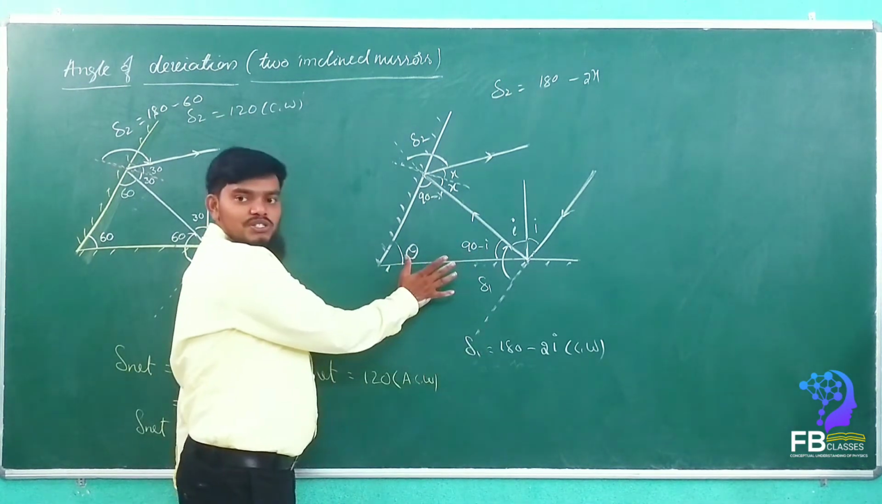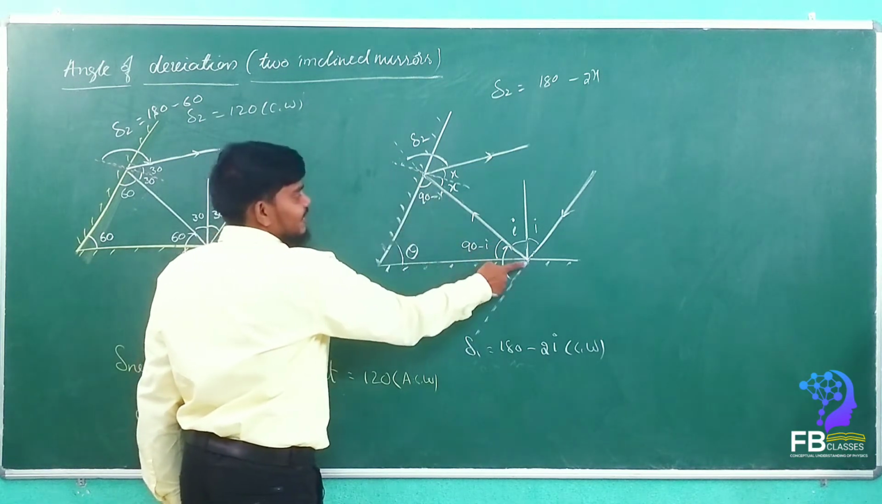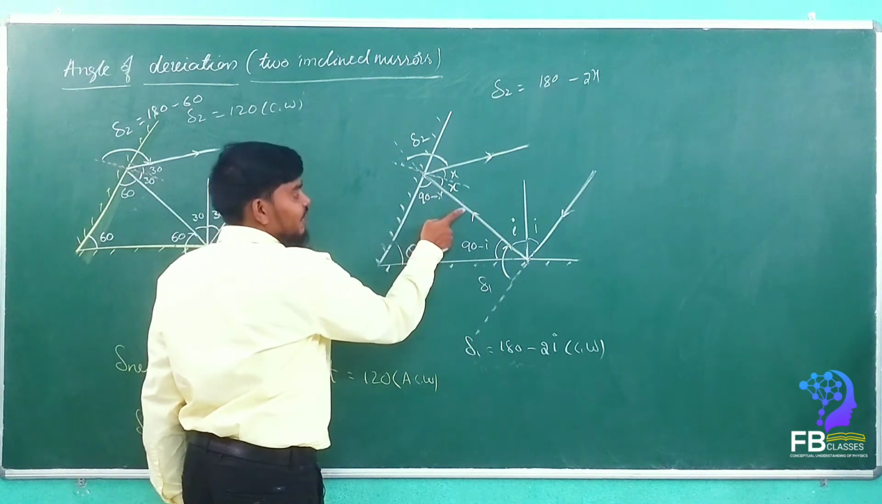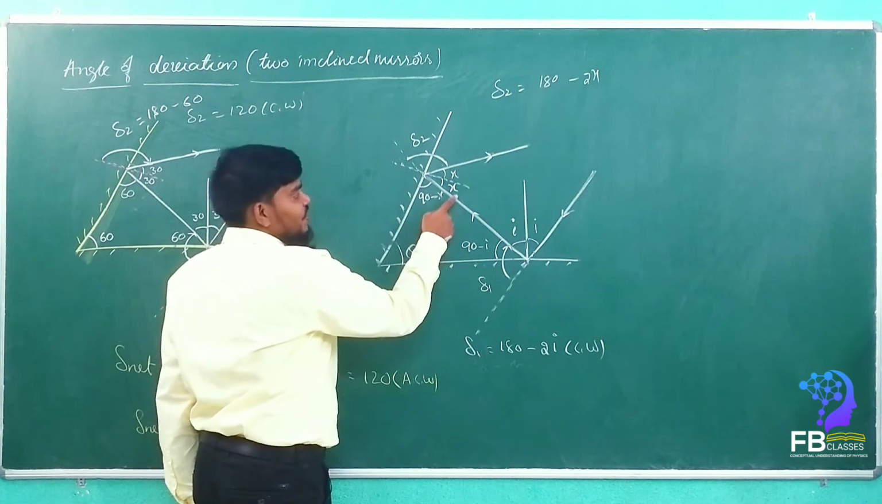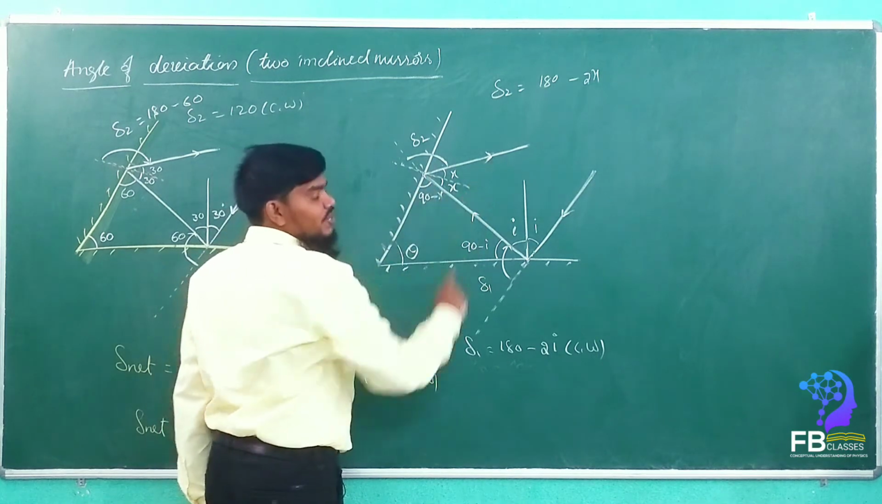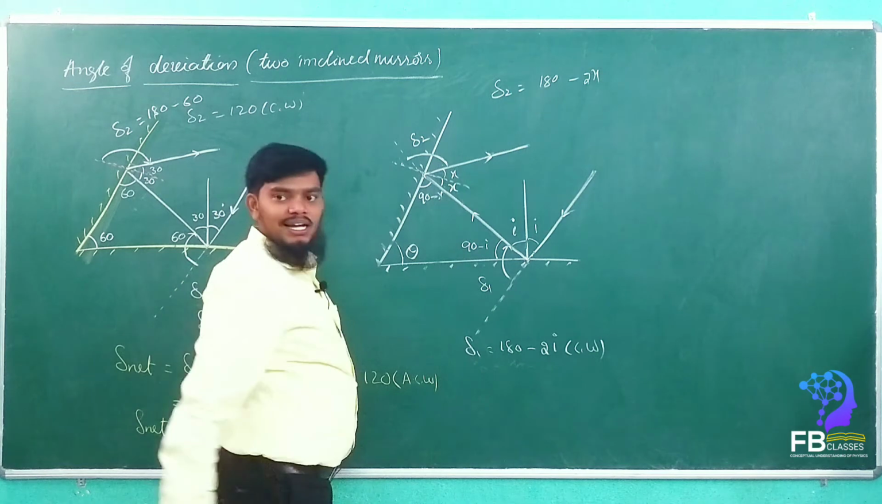Did you clear about this diagram? Yes, sir. See here, this is the first reflected ray. The first reflected ray is incident on the second mirror. So if it is incident with an angle x, then again it will go with the reflected ray. The second reflected ray moves with an angle x.